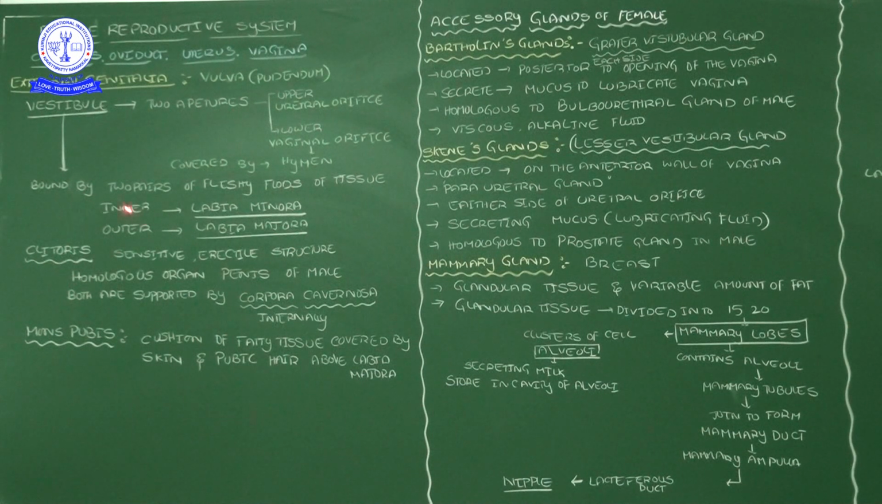Then the clitoris is a sensitive erectable structure. It is a homologous organ of the penis in the male. Why? Because both the penis and the clitoris are supported internally by the corpora cavernosa. And the mons pubis is the outer part of the vagina. The mons pubis is nothing but a cushion of fleshy tissue covered by the skin and pubic hair above the labia majora. External genitalia completed.